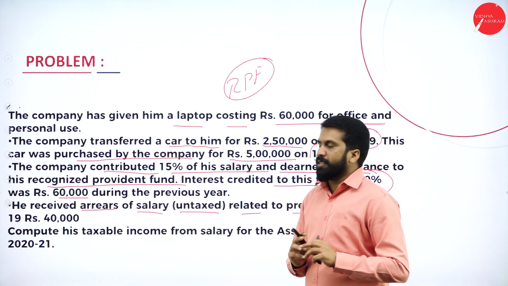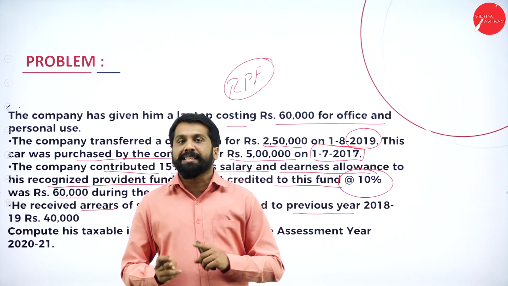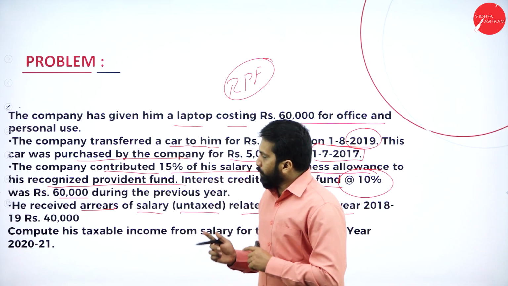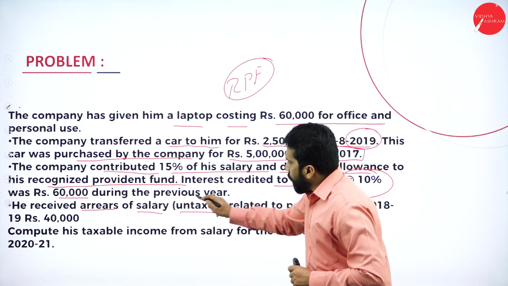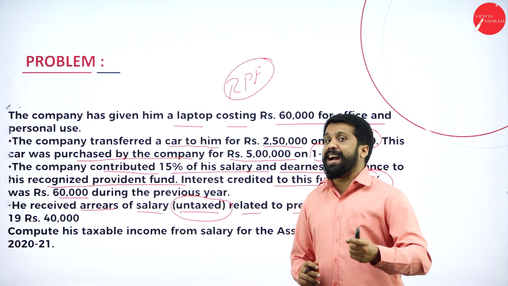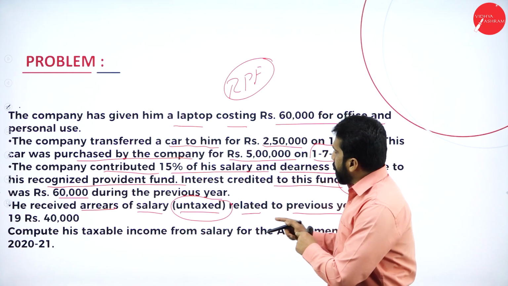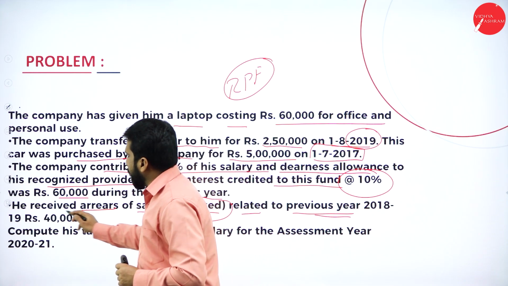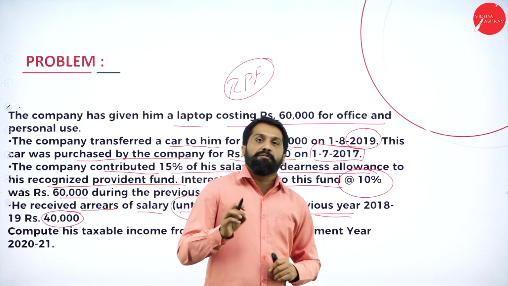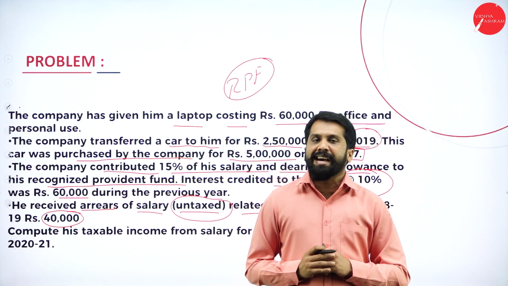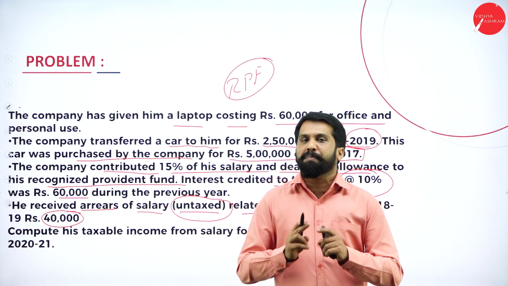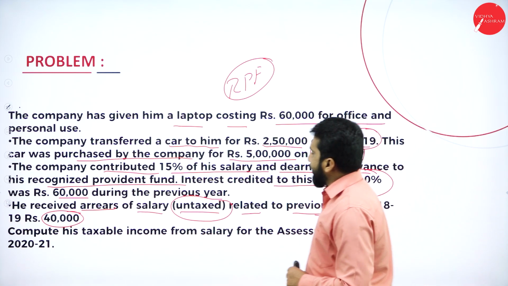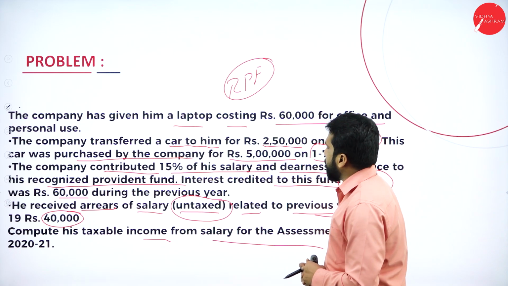Clear? Yes. Now, if you have not received your salary in the previous year, have you paid tax for that? The answer is no. You have not paid tax for that. That's why you will be paying now, which were untaxed, but you are paying now. Related to the previous year, 2018, it is an amount of rupees 40,000. 40,000 worth of your salary on which you have not paid tax. Now you are paying tax. Any doubt? No doubt. Now, compute his taxable income from salary for the assessment year.